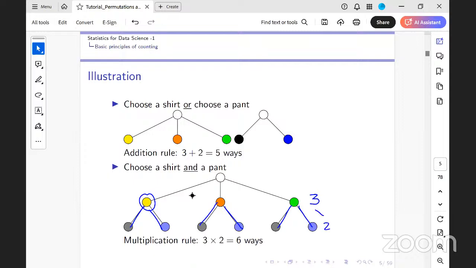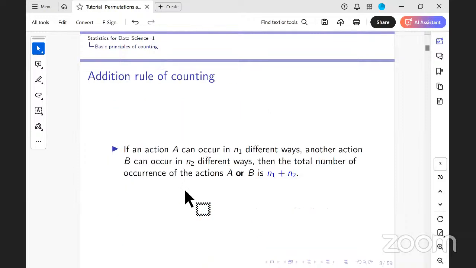The total number of ways of choosing is 1, 2, 3, 4, 5, and 6. So the addition rule of counting states that if an action A can occur in N1 different ways, this was my shirt, and this could have occurred in 3 different ways. Choosing a pant B, and this occurred in N2, N2 was 2 different ways.